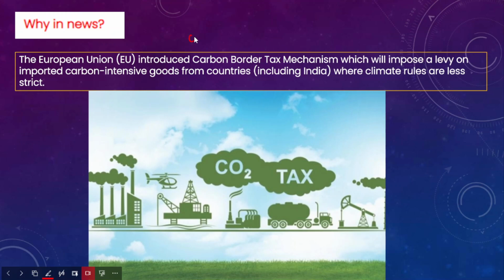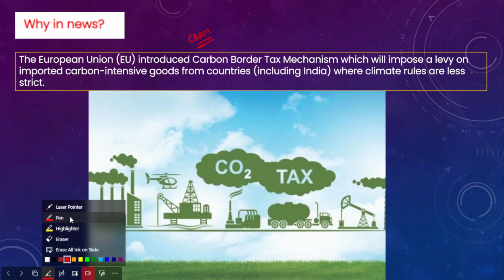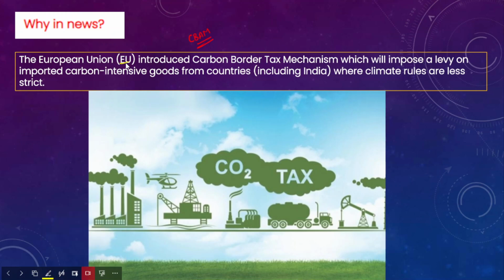This carbon border adjustment mechanism is recently seen in the news because the European Union Parliament has passed a resolution to adopt it. This will impose a levy or a tax on imported carbon intensive goods from countries, including India, where climate rules are less strict. For example, in India, while manufacturing various products such as steel, aluminum, fertilizer, electricity, the climate restrictions are less strict.